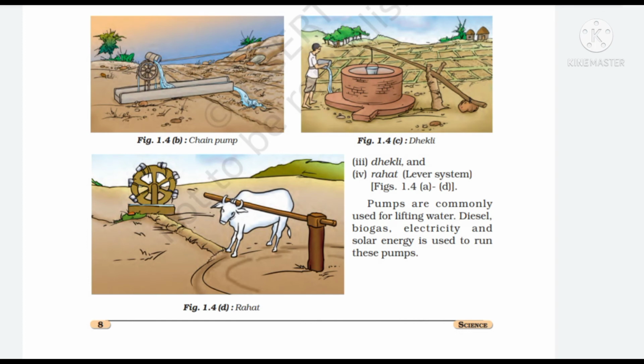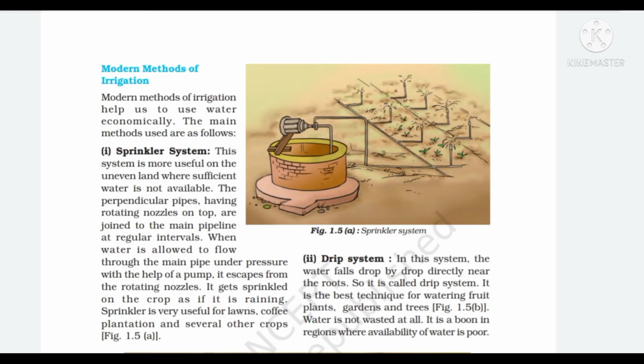Now we will read about modern methods of irrigation: sprinkler system and drip system. Sprinkler system. This system is more useful on uneven land where sufficient water is not available. The perpendicular pipes having rotating nozzles on top are joined to the main pipeline at regular intervals. When water is allowed to flow through the main pipe under pressure with the help of a pump, it escapes from the rotating nozzles. It gets sprinkled on the crop as if it is raining.